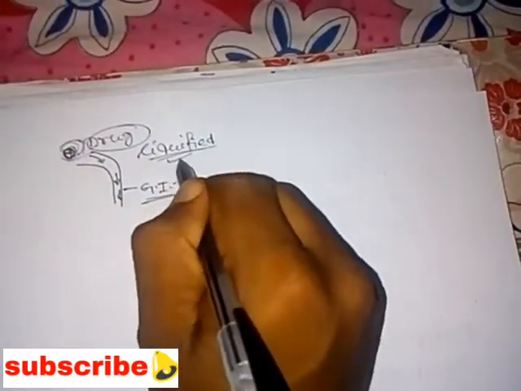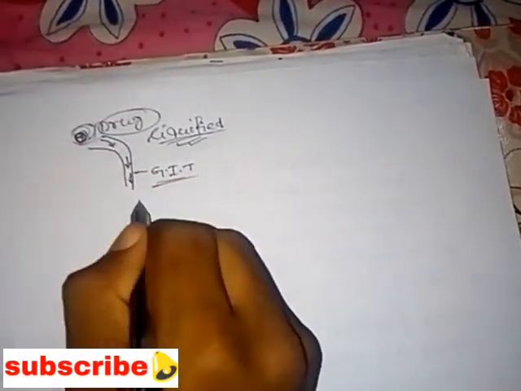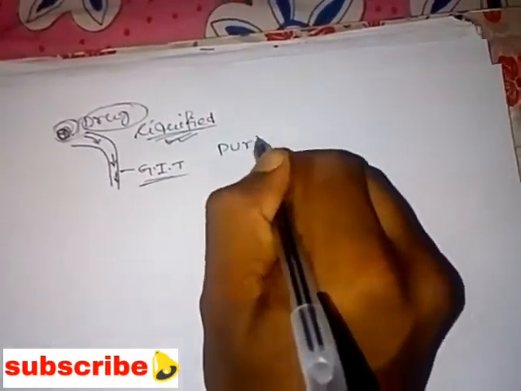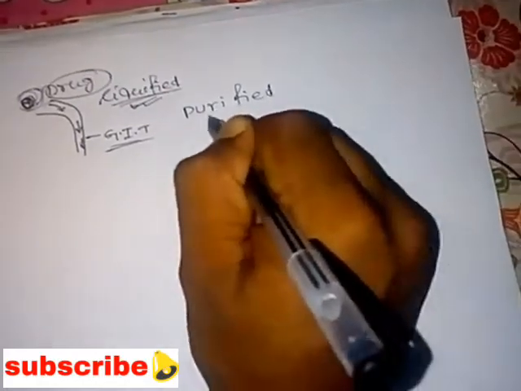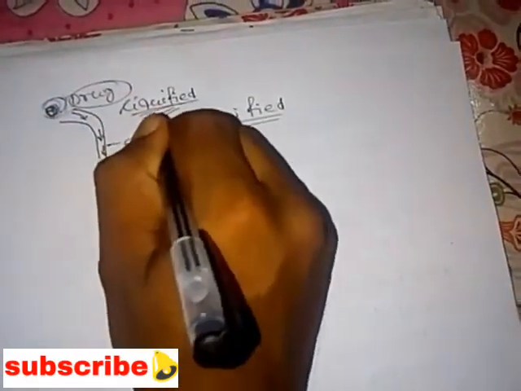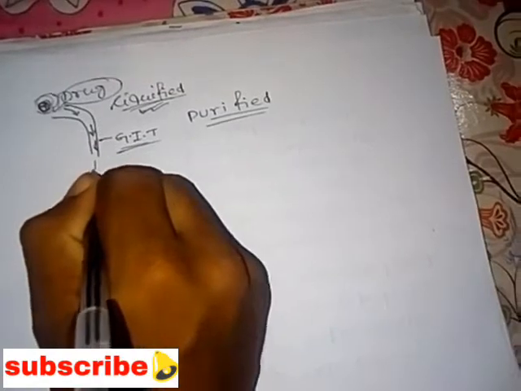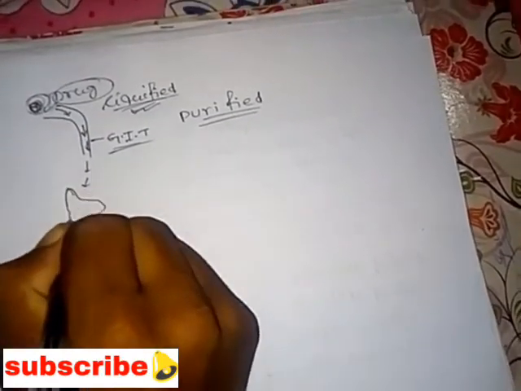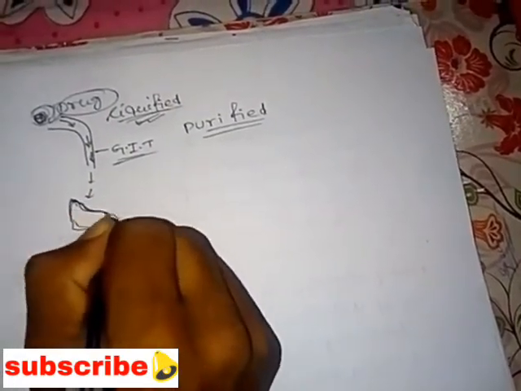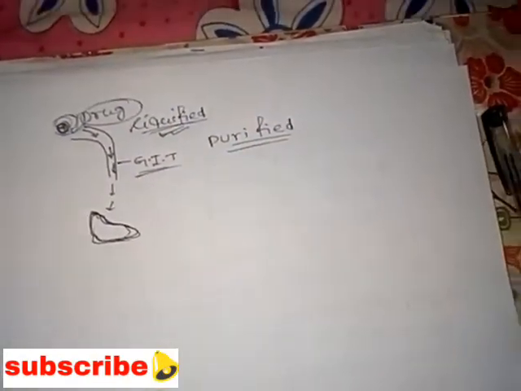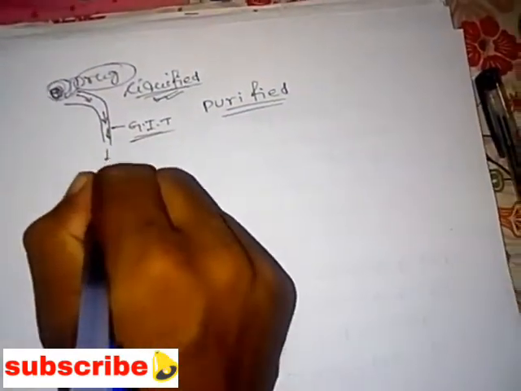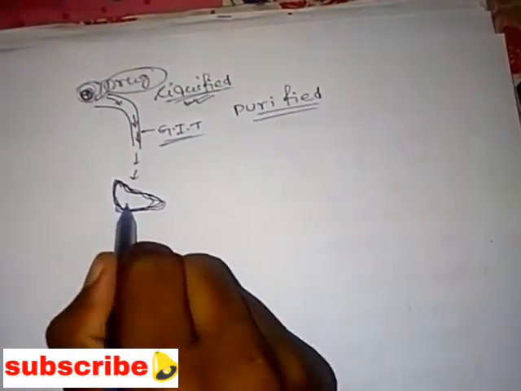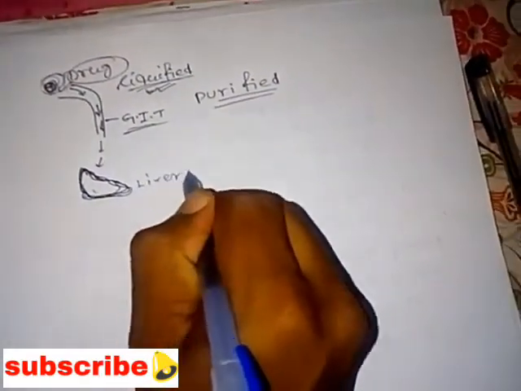That liquefied drug needs to be purified for purification. After the liquefaction, the drug slowly enters into our liver. Assume that this is our liver. After liquefaction the drug enters the liver and it gets purified.